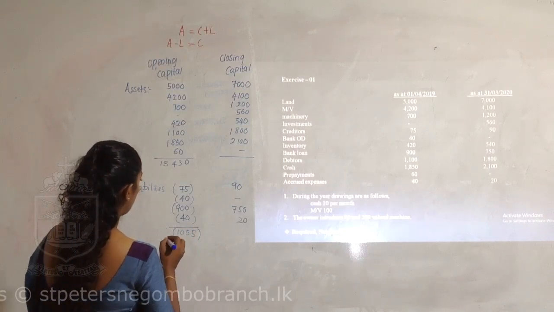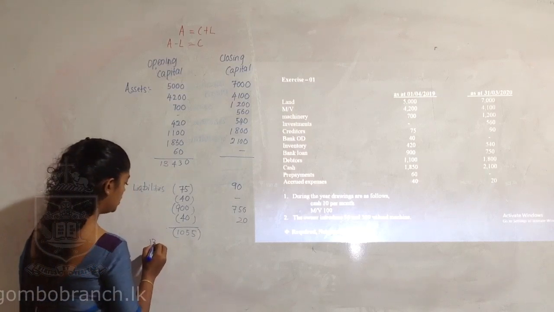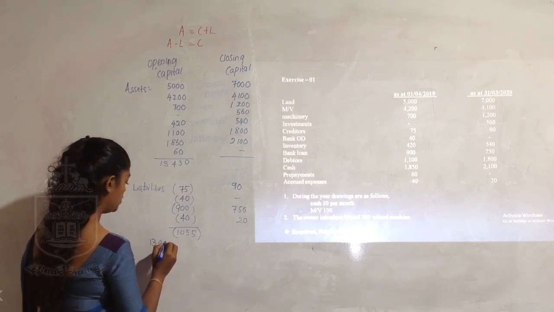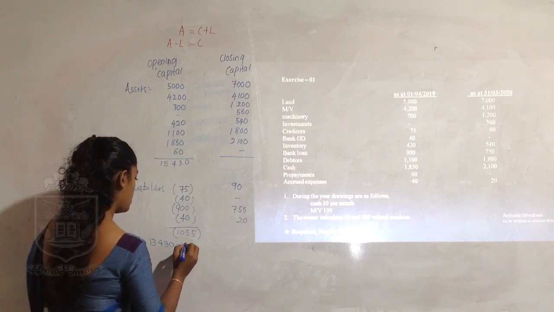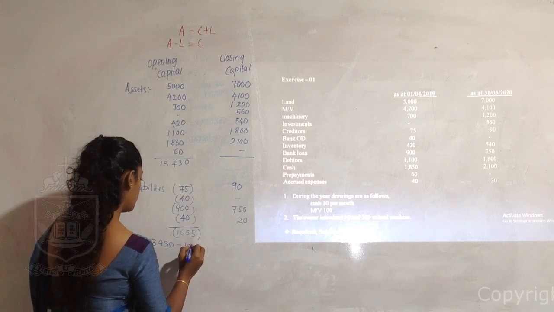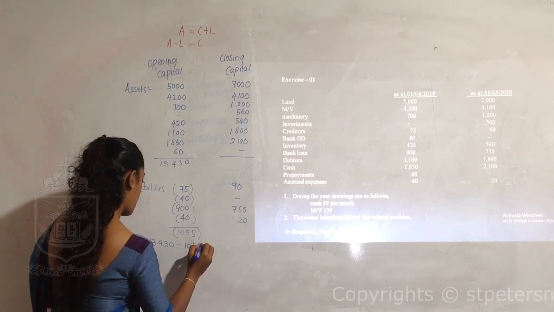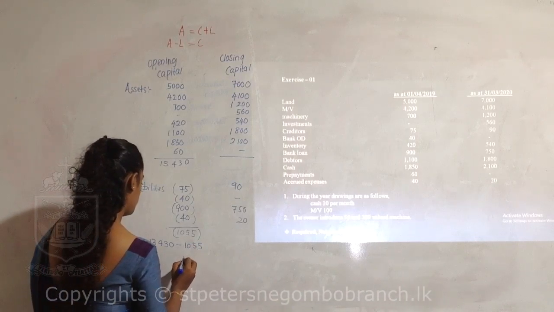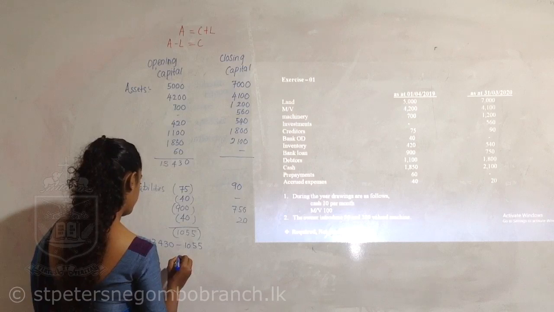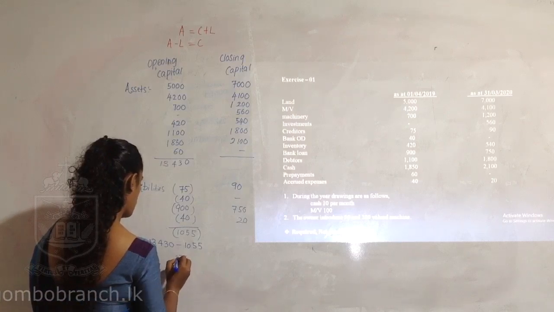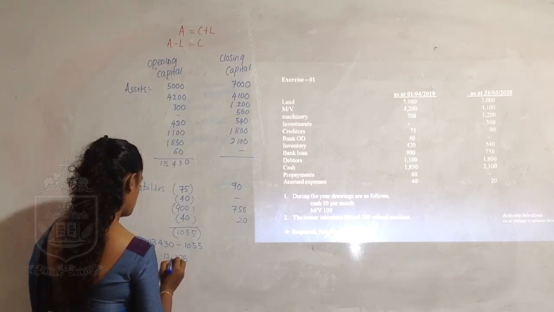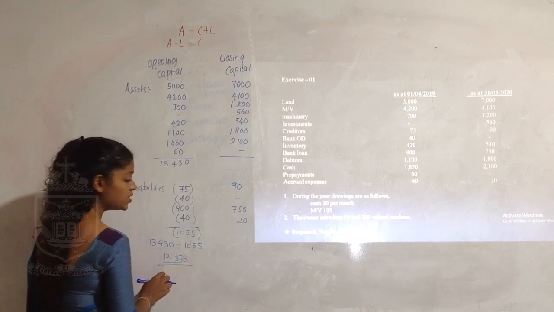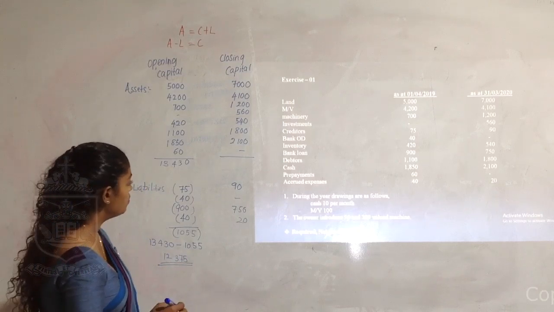So my dear children, you have to take the difference between 13,430 and 1055. So your opening capital is 13,375.